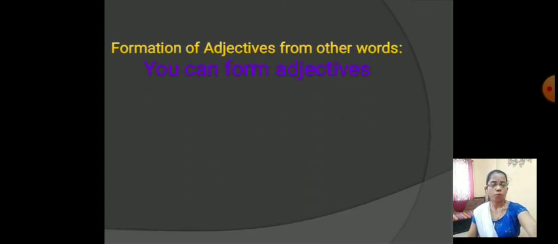Let's understand more rules about the adjective. Formation of adjectives from other words. You can form adjectives from other words by using word endings such as ous, ful, less, al, ive.